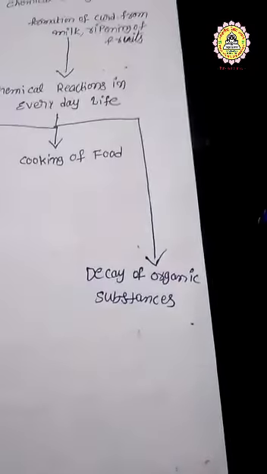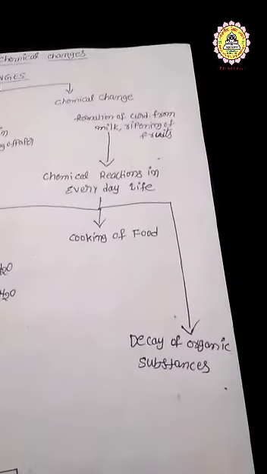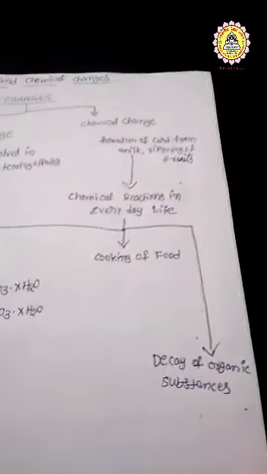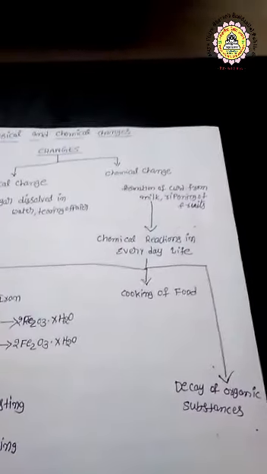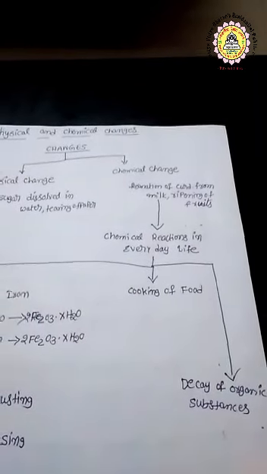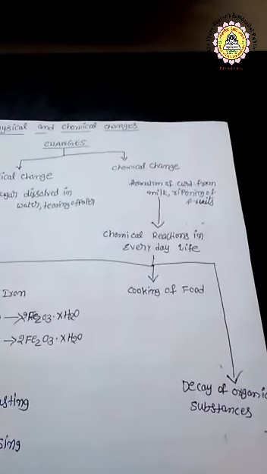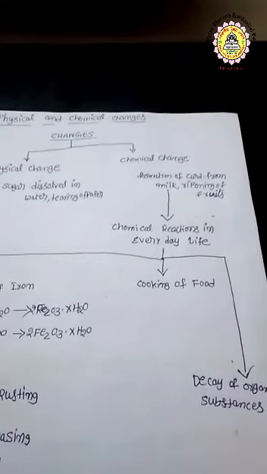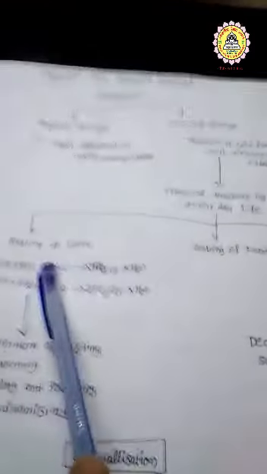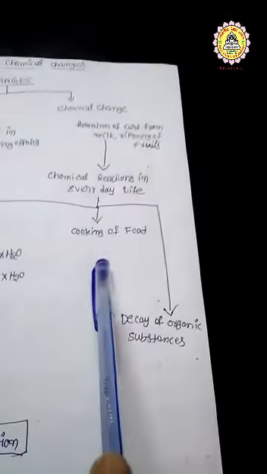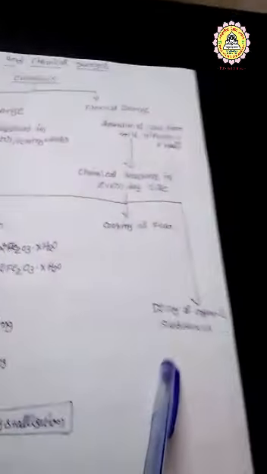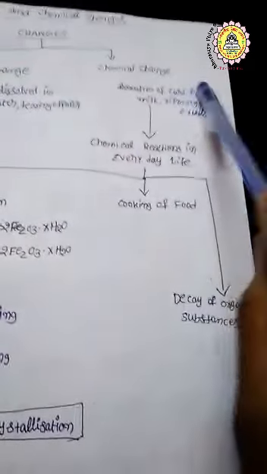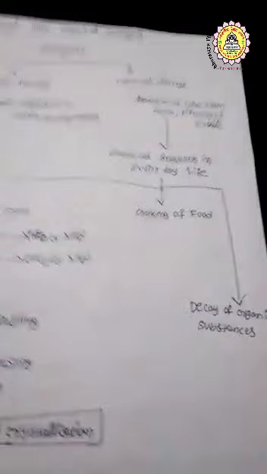Decay of organic substances. Microorganisms like fungi and bacteria produce enzymes which break down complex organic substances into simpler substances. It is also regarded as a decomposition reaction. So, rusting of iron, cooking of food, and decay of organic substances are three examples of chemical change. These are all permanent changes.